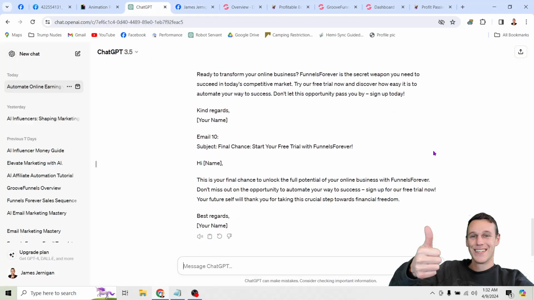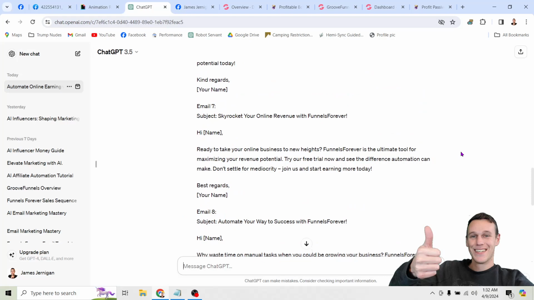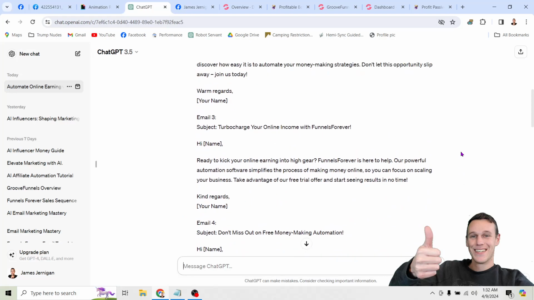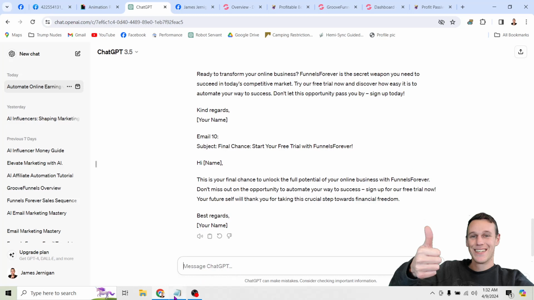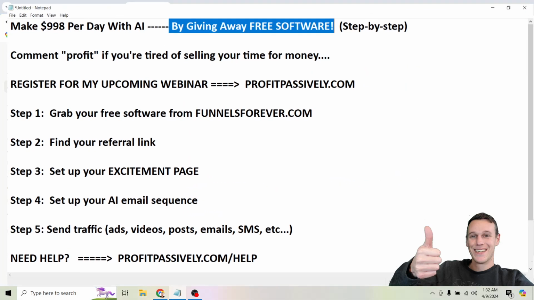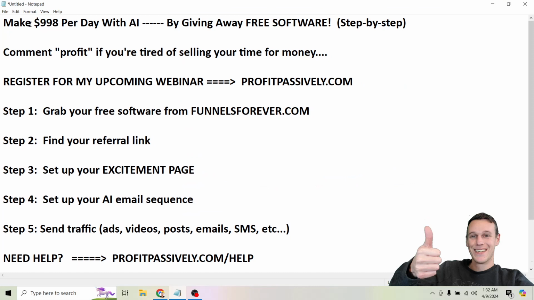So like I said, AI is going to be doing the vast majority of the work for us. So you can see here I've already got some content going, but what I want to do now is show you the exact steps that you can use to turn AI content just like this into $998 per day or more.